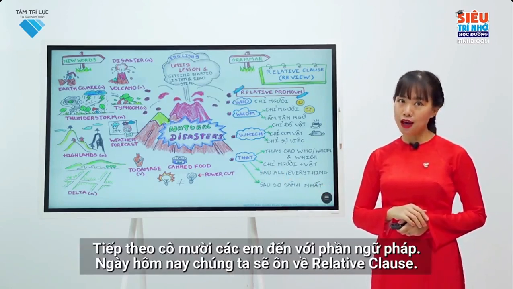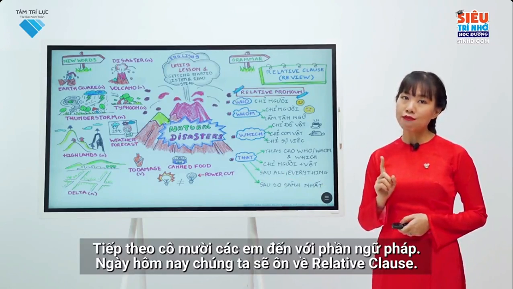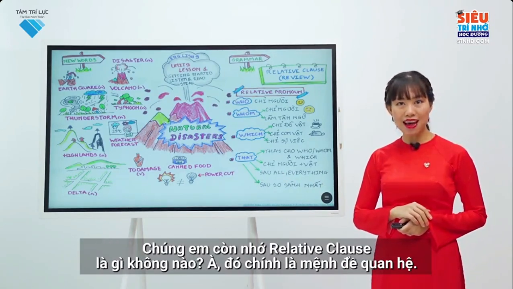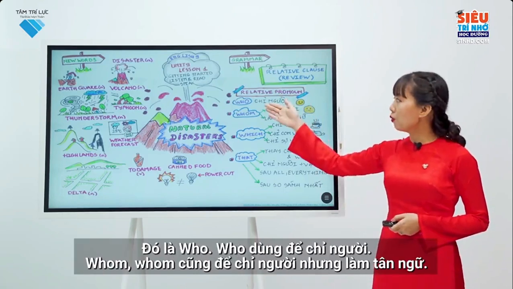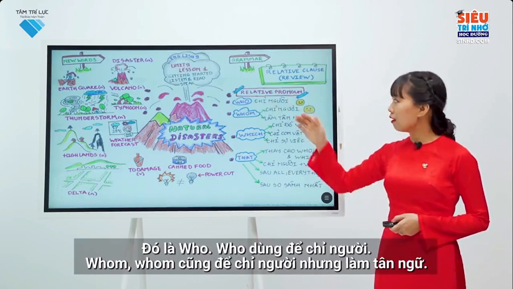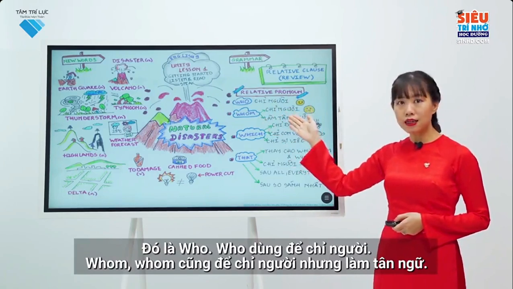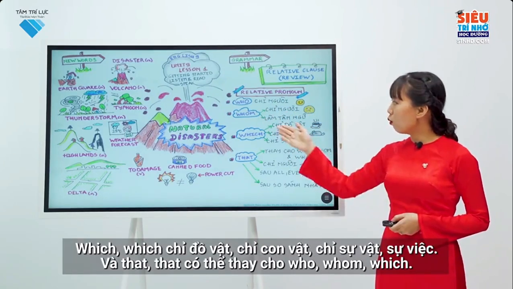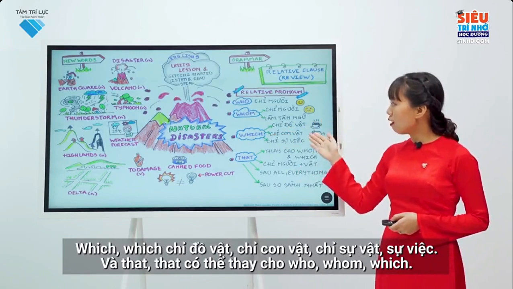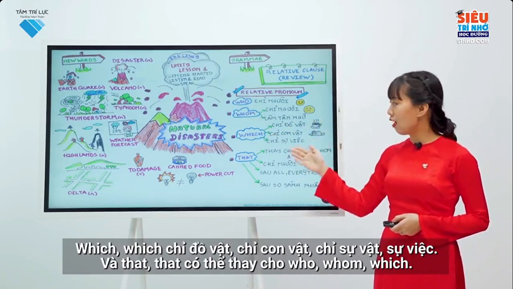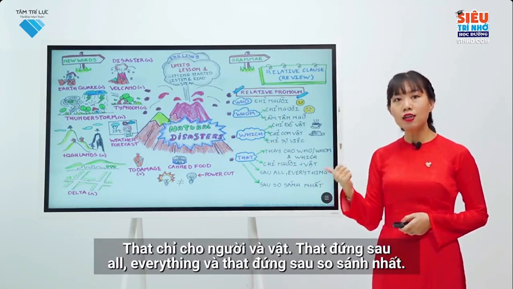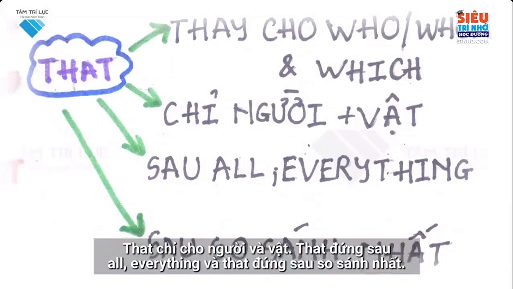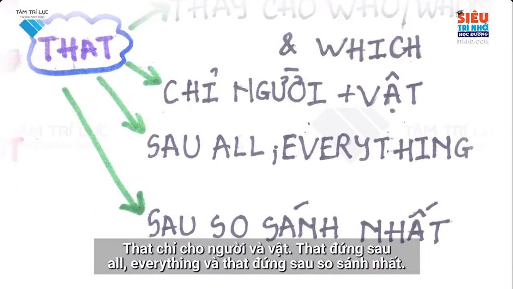Next, let's come to the grammar. Today, we will revise the relative clause. Do you remember what is relative clause? It is mệnh đề quan hệ. And today, we will revise some relative pronouns. That is who. Who is used to talk about people. Whom is also used to talk about people for the objects only. Which is used for objects, animals, things, and phenomena. And that can replace who, whom, which. That is used for both humans and objects. That is behind all, everything, and superlatives.